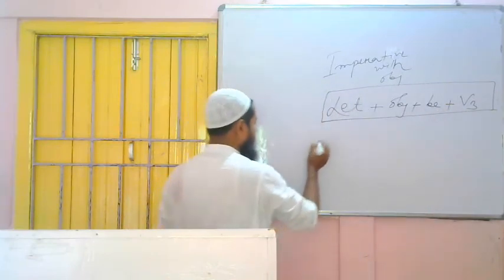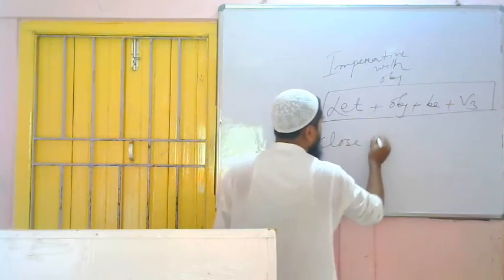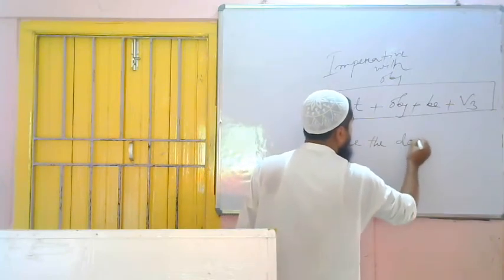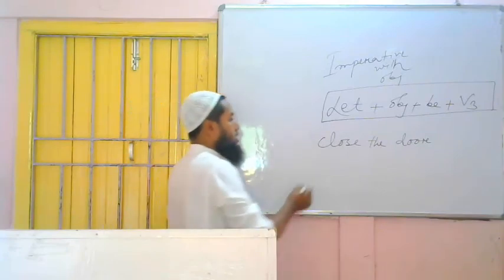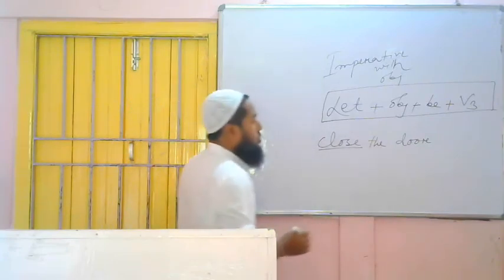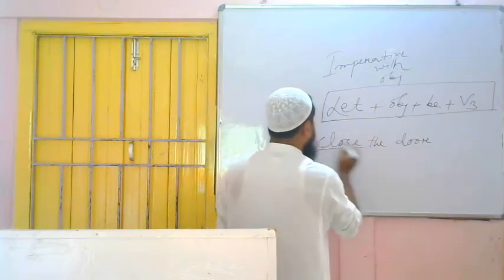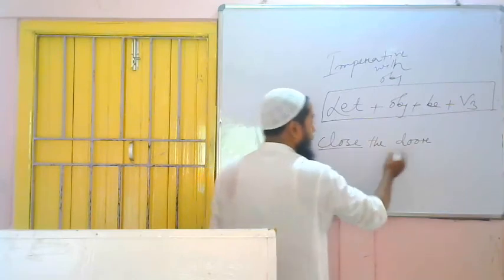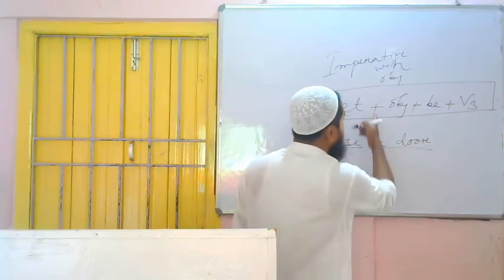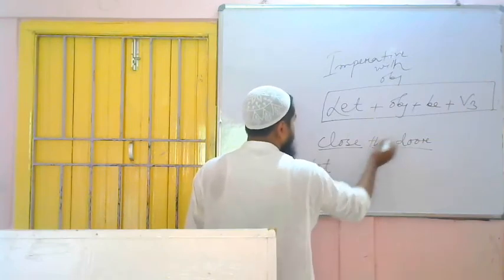Let's write. Close the door. This is a sentence of imperative. How have we understood? Because the sentence started with a verb. Now you see whether the object is there or not. Yes, object. In an imperative sentence the subject is always silent. You close the door. So what to close? The door. This is the object. Object is there, that's why you have to follow this rule. So first of all, what to write? Let, then the object.